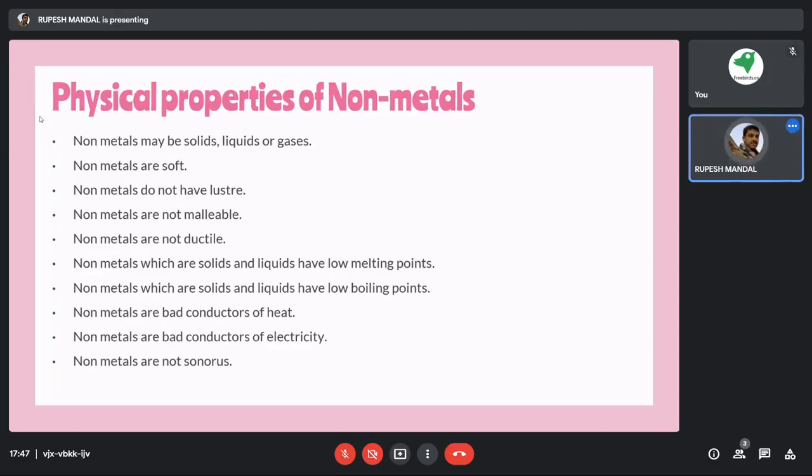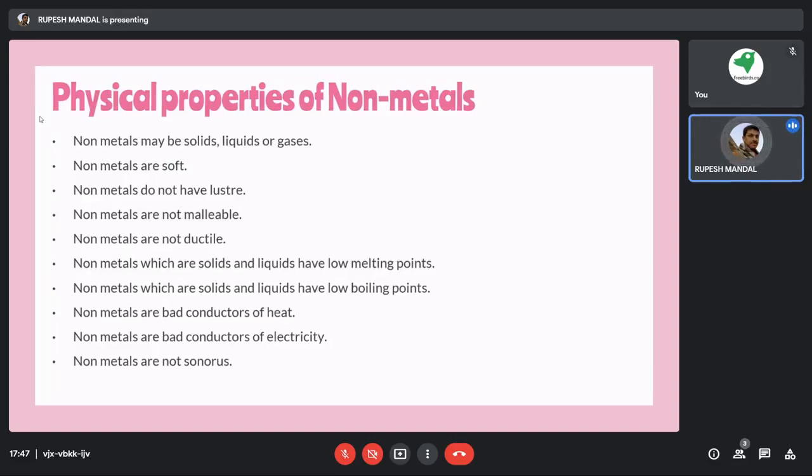Suppose we have coins, a 1 rupee coin, a 2 rupee coin. If we start beating that 1 rupee coin, definitely it is going to expand because of the property of malleability.